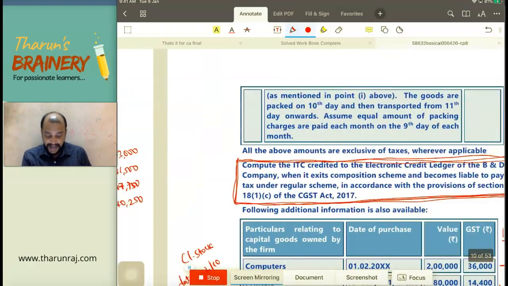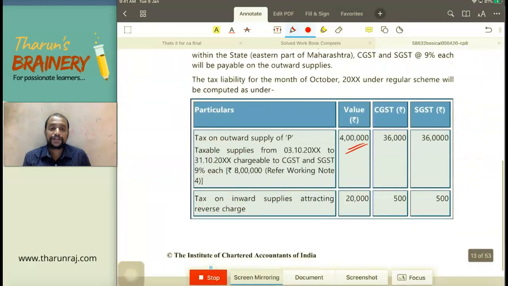Now see this answer here. Question number 4. 4 lakhs, you understood how we got sale of product P. On that only we need to pay GST. So 36,000. On product P only we need to pay. How they got this? Already we did opening stock plus purchases minus cost of goods sold equals to closing stock. Cost of goods sold we aggregated to the sales, and from that sales we have taken out composition scheme sales.